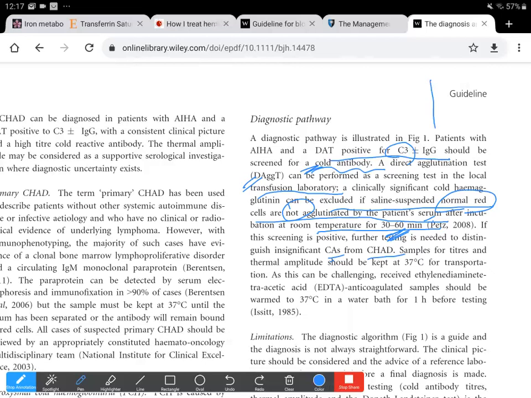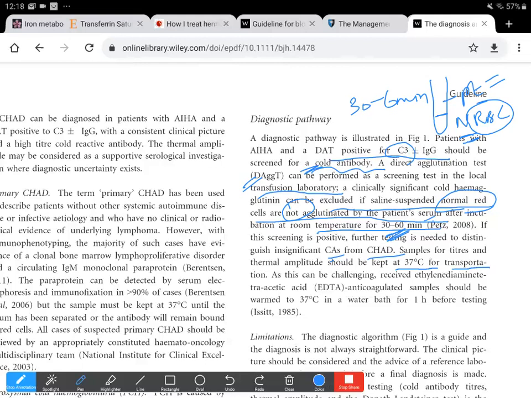So if the patient serum does not agglutinate the normal RBCs, it does not contain the relevant cold agglutinin antibodies. Samples for titers and thermal amplitude should be kept at 37 degrees centigrade for transportation.